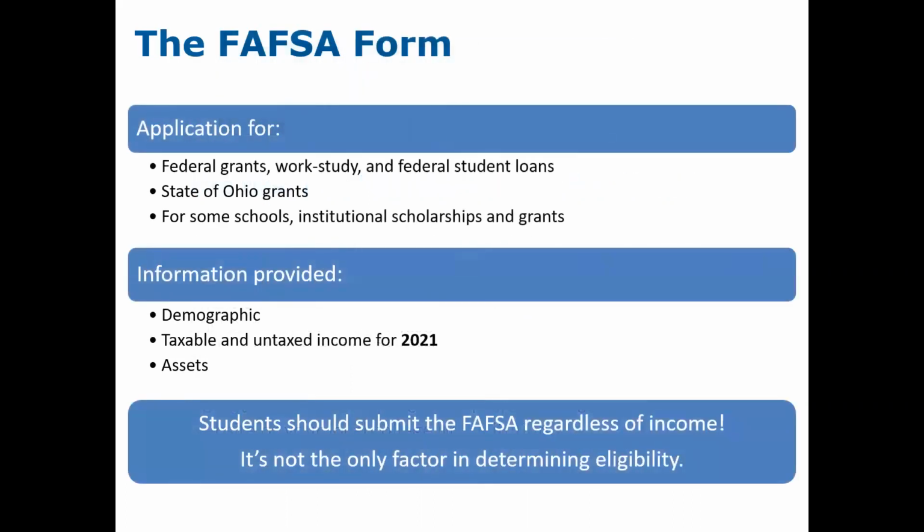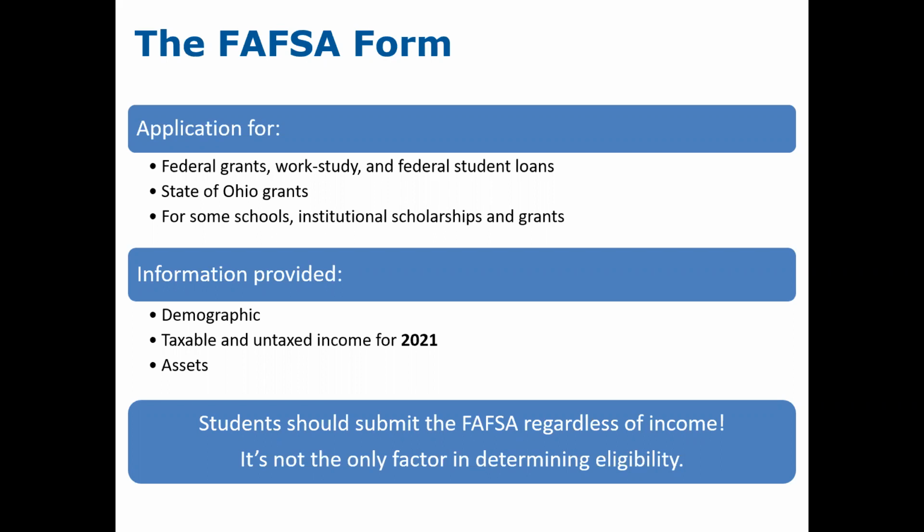The FAFSA form is the application for all federal grants, work study, and federal student loans, as well as state of Ohio grants, and for some schools, institutional scholarships and grants. Families will provide demographic information, taxable and untaxable income for 2021, as well as assets. Students should submit the FAFSA regardless of family income. All families, regardless of income, at the very minimum, will be eligible for a federal student loan.